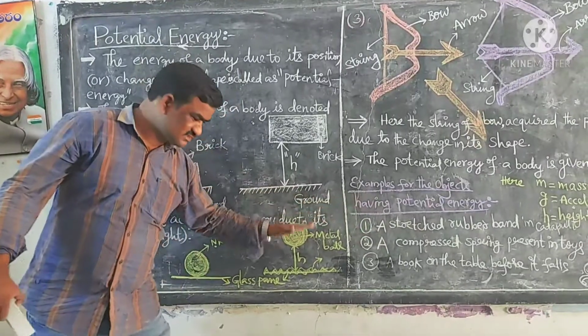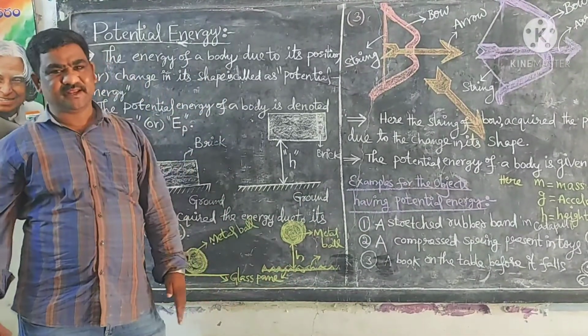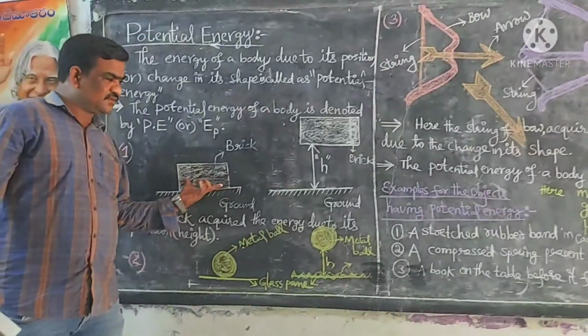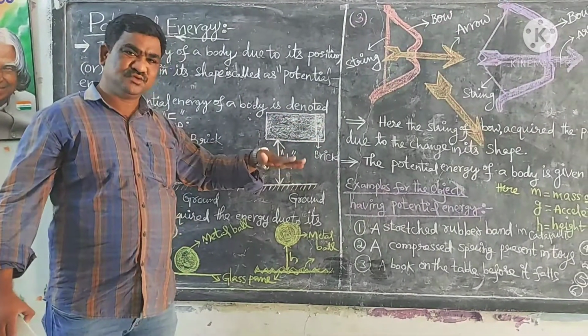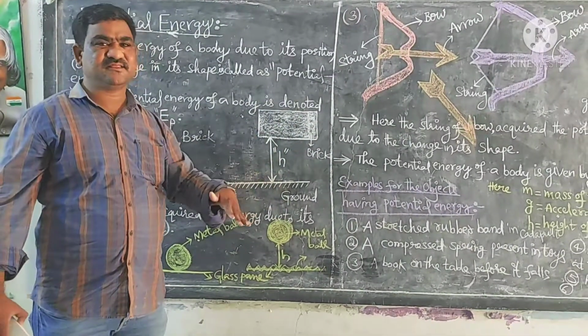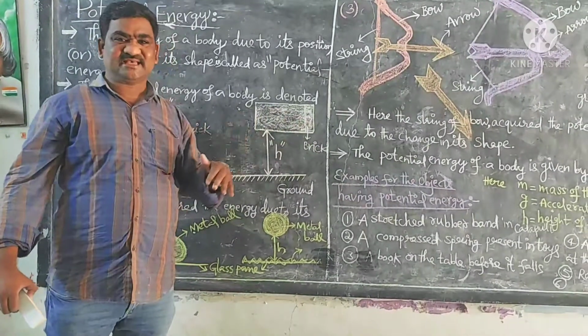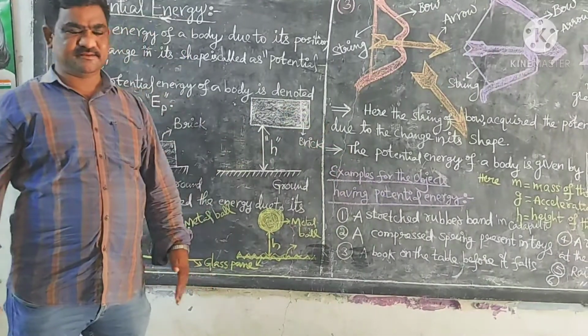Due to that potential energy, it will break the glass pane. Here also, the brick which is raised to a certain height can do work when it falls on the ground, such as on glass window panes or anybody's head.